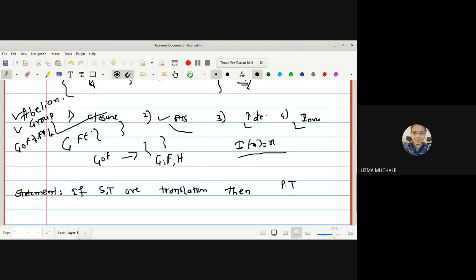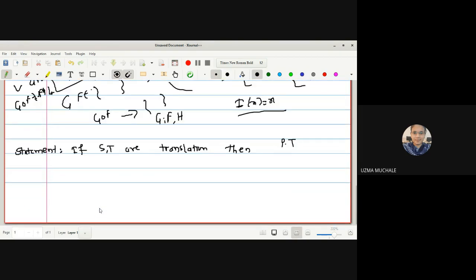prove that. Simply given that S and T are translations and we have to prove that. First we have to prove ST is equal to TS is a translation. That means first you have to prove S composite T is a translation, then you have to prove T composite S is a translation, then we have to prove ST is equal to TS, which means we have proved the abelian property for translation, not for the isometry. Isometry is a general concept.